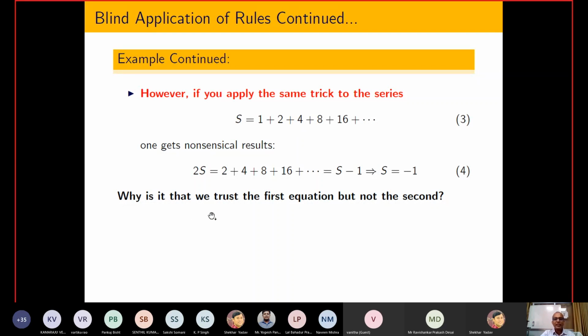Now one question comes into the picture. Why is it that we trust the first equation but not the second equation? This is my first observation, that if you apply a rule blindly, then this kind of thing comes into the picture. And obviously by seeing the answer you can conclude that it is not correct, because the summation of positive numbers is never negative.